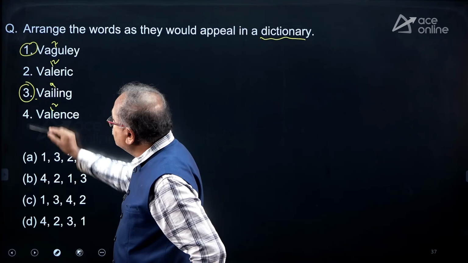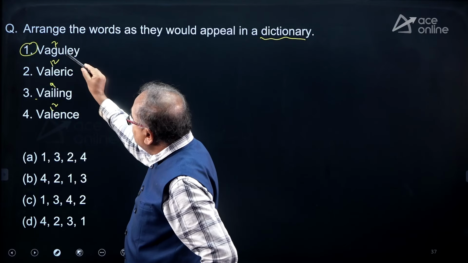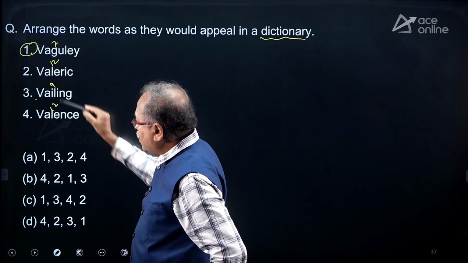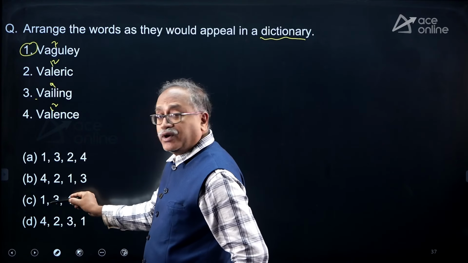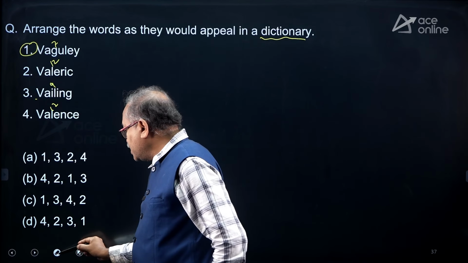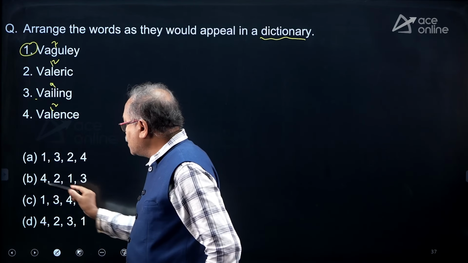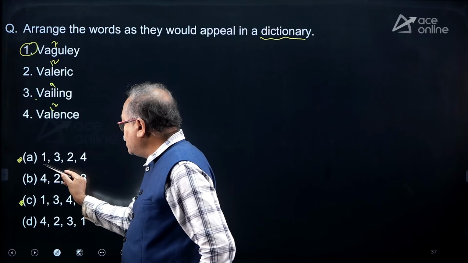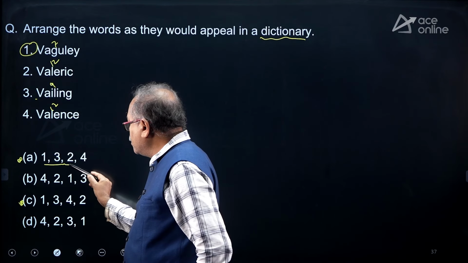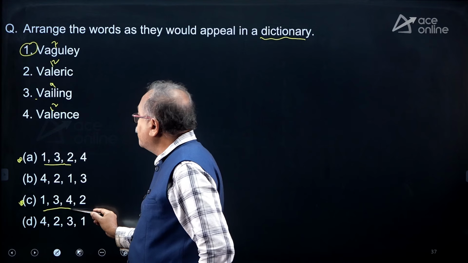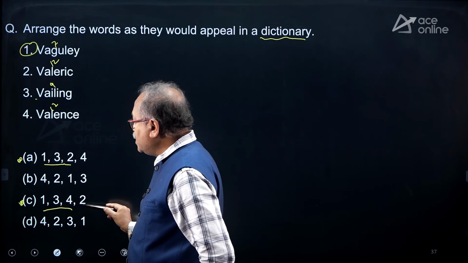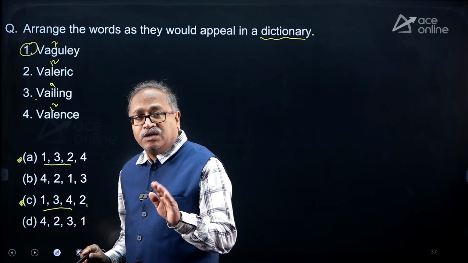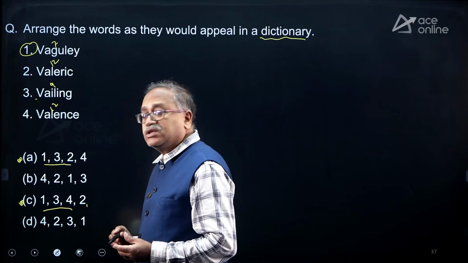So if this comes first, how many options are there with first one? So 2 options are there. So I will only focus on these 2 options and where they differ: 1, 3, 2, 1, 3, 4. Now 2 will come first or 4 will come first. If I decide that, I can fix the answer.